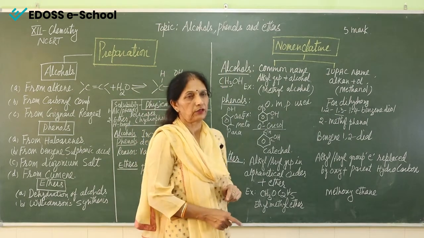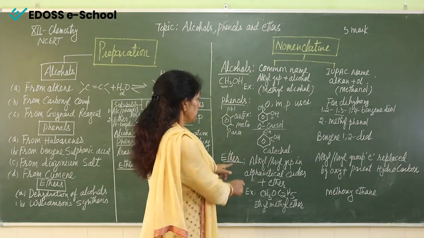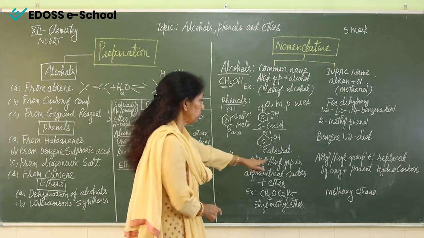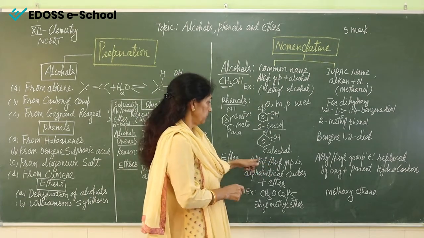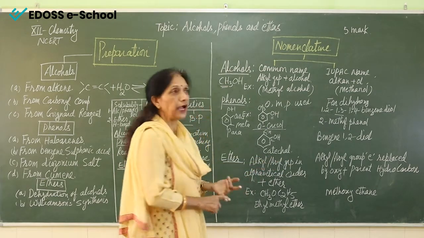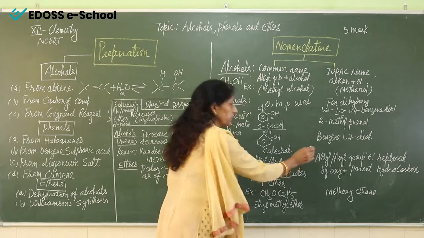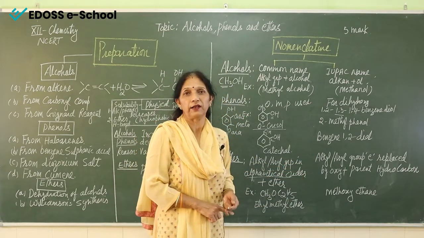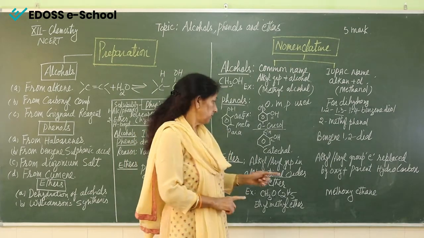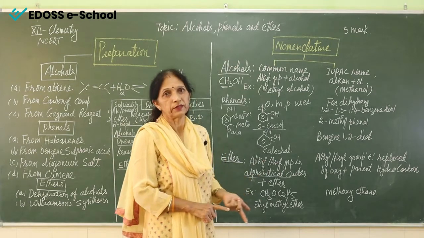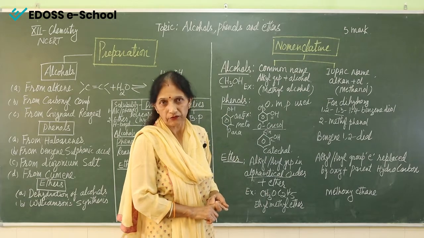Now coming to the third one, ether. Ether is very simple. For ether, we have to name the alkyl or aryl groups, and we use them in alphabetical order. That means if it is ethyl and methyl, we use ethyl first, because E comes first in the alphabet, and methyl comes in the second position. If it is ethyl and propyl, again ethyl comes first.